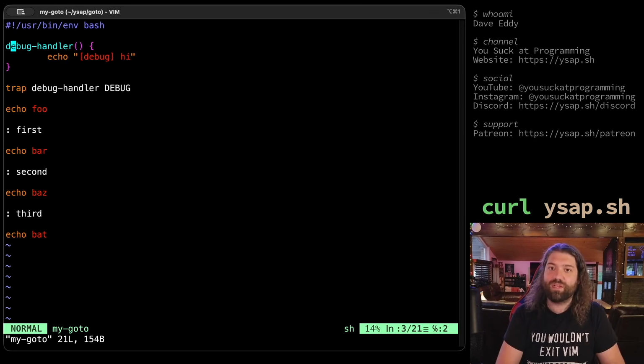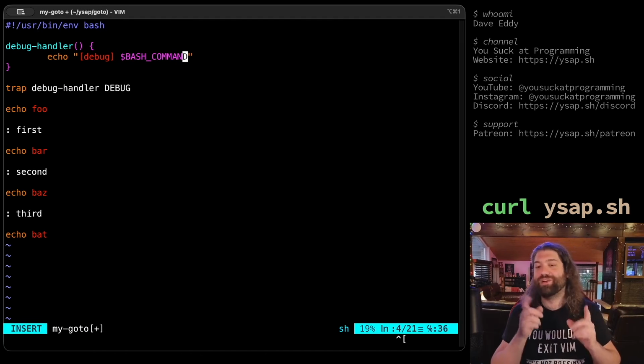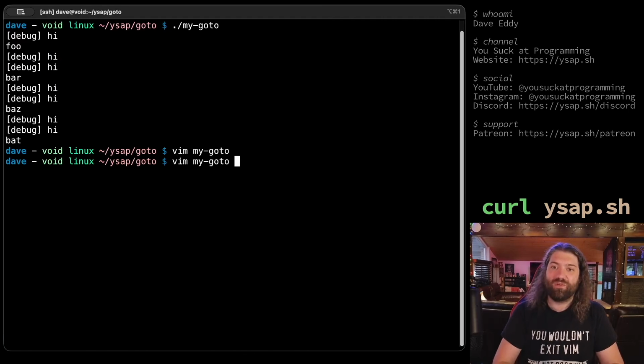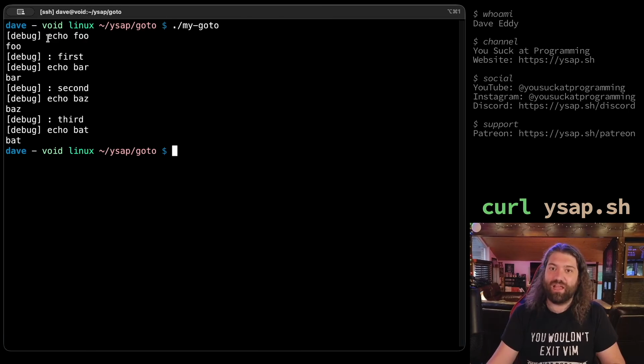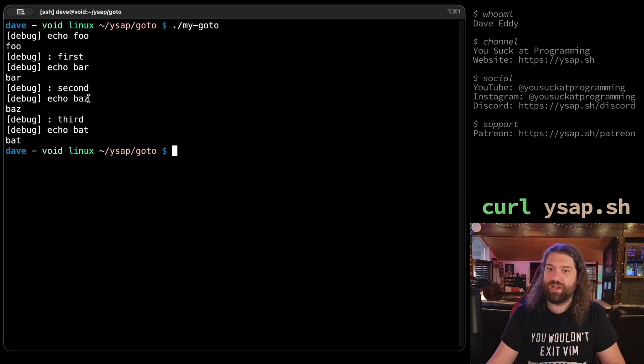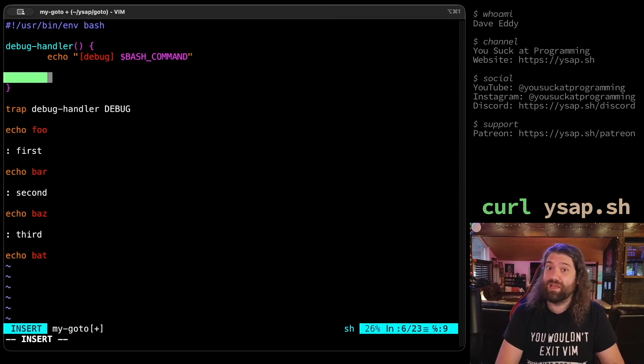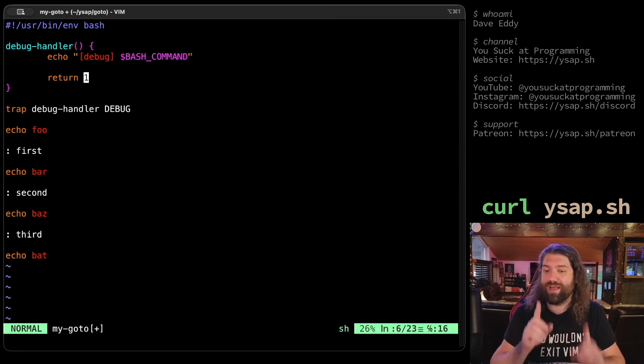Now I can prove it because there's also a variable we can interrogate, which is all caps underscore bash command. No, I was wrong. Bash command, it has to be typed out fully. So if we run this now, take a look at this. Okay, we can start to see our bash script taking form here. This is what our bash script is running. Now, why is this important? Because we can make decisions. It's going to sound insane. We can make decisions on whether or not to run the command. I can return an error here, and we won't run the command yet.